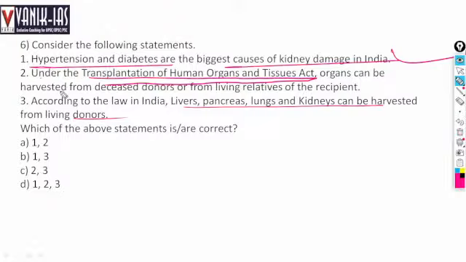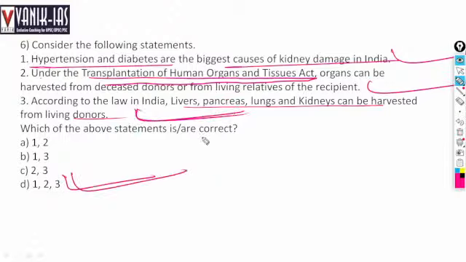Right? So the second statement is also right. It is based on the Transplantation of Human Organs and Tissues Act, and liver, pancreas, lungs and kidneys can be harvested from living donors. So all the statements are right regarding kidney transplantation. But majorly there is a racket regarding kidney transplantation, right.